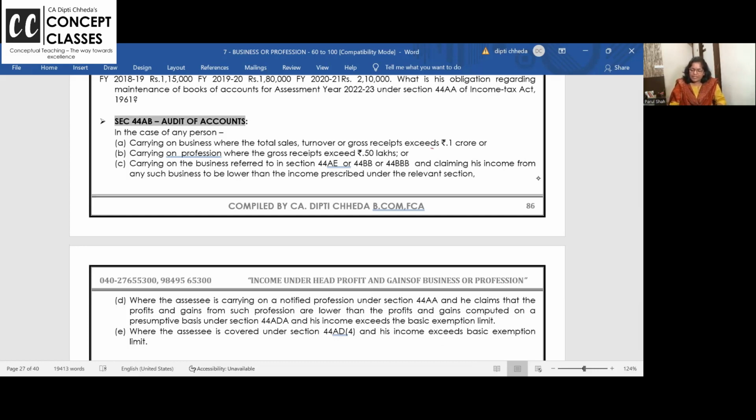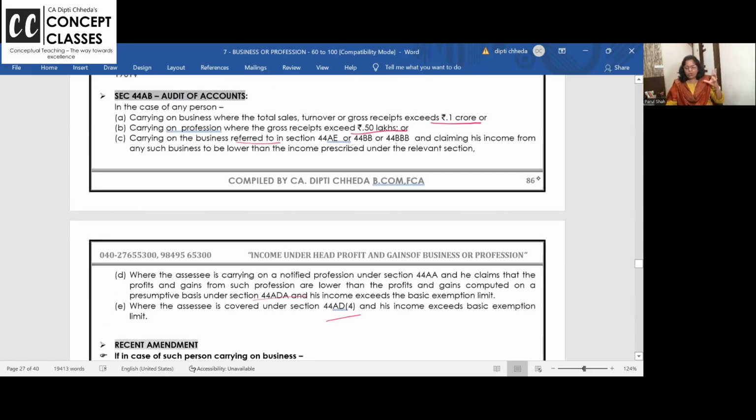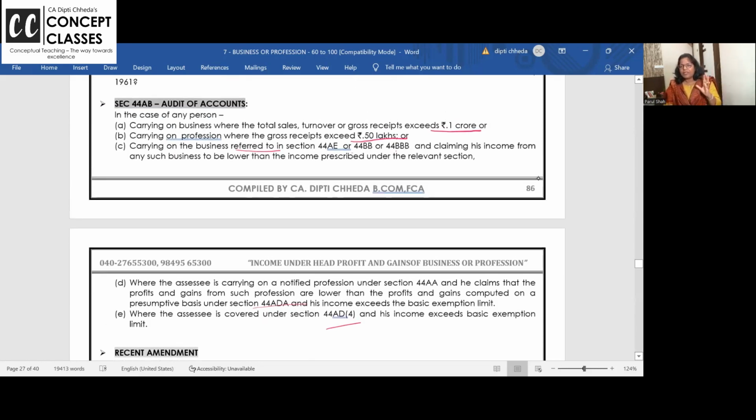When your turnover exceeds 1 crore in your business, if you are a professional, your turnover exceeds 50 lakhs, or if you are doing non-resident business or presumptive taxation, and you are arguing with the government, "no, my business doesn't have that much profit margin."